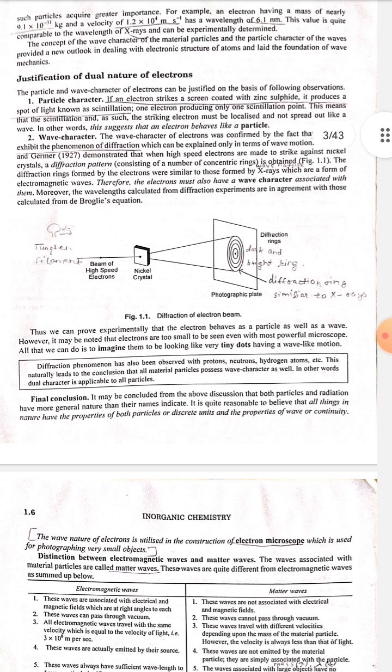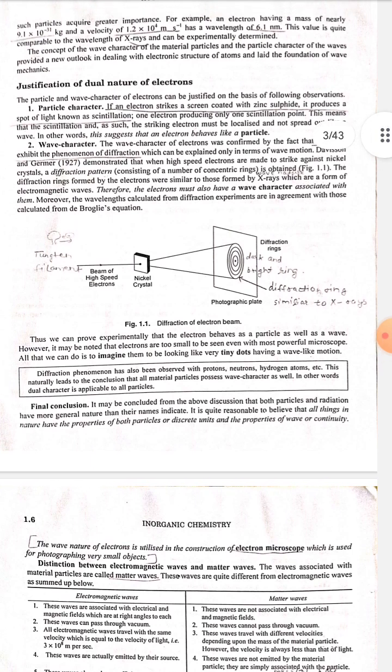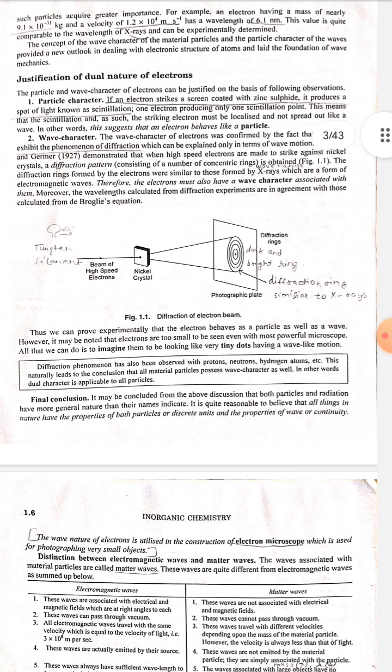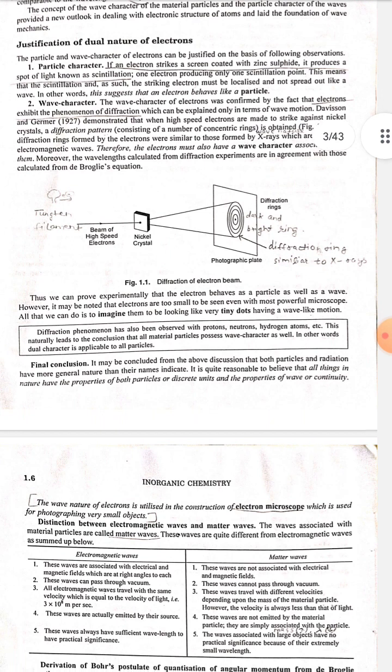Final conclusion. It may be concluded from the above discussion that both particles and radiation have a more general nature than their names indicate. It is quite reasonable to believe that all things in nature have the properties of both particle, or discrete unit, and the properties of wave, or continuity. The wave nature of electron is utilized in the construction of the electron microscope, which is used for photographing very small objects.